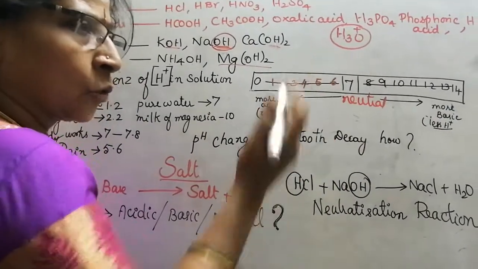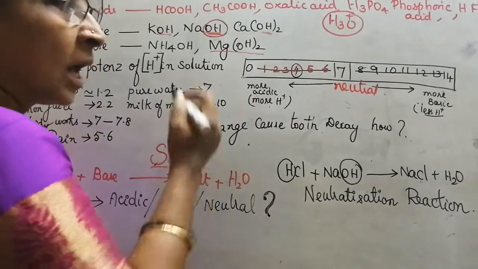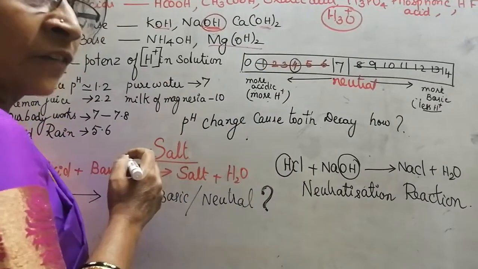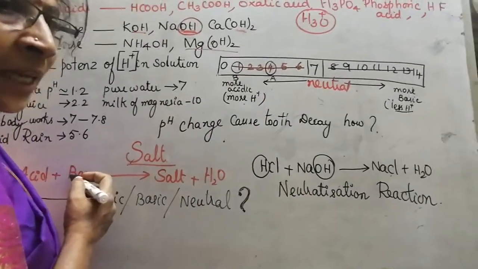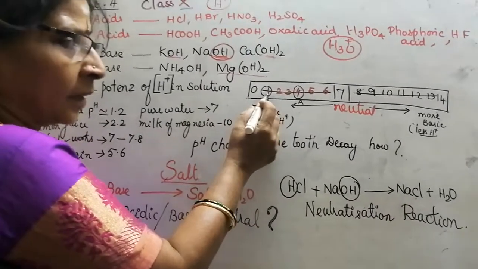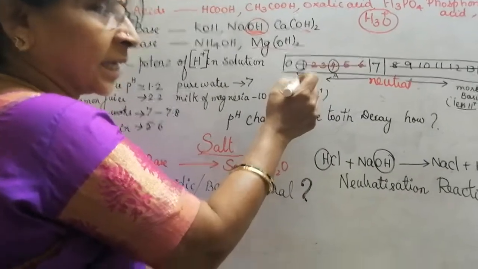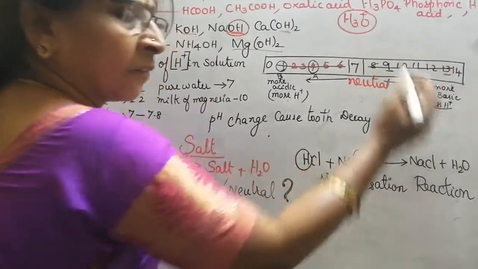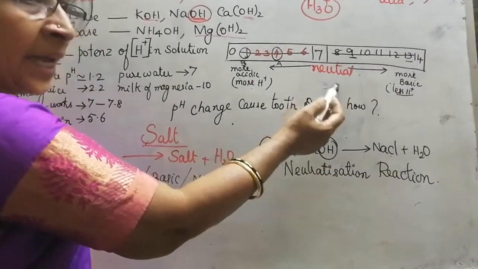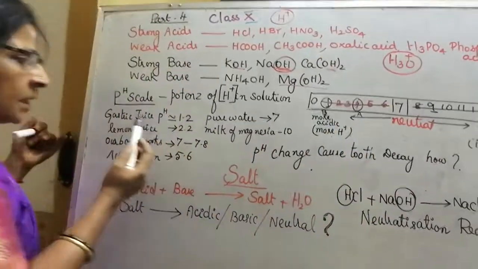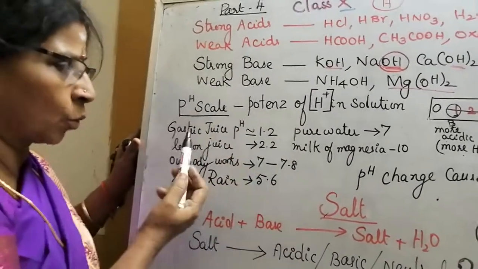So we have two solutions, namely A and B. Solution A has pH 4, another solution has pH 1. Which will be more acidic? Solution A or solution B? Can you guess? Yes, B, possessing pH 1, will be more acidic. If you have 9 and 13, which will be more basic? 13 will be more basic. Such questions will be there in the NCERT. Try to solve them. Now, we will see some solutions whose pH varies from what to what.